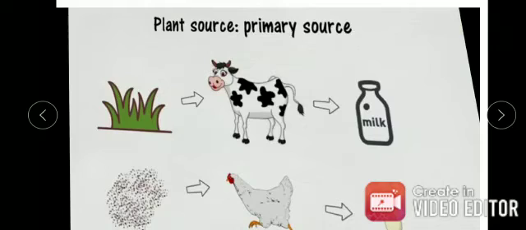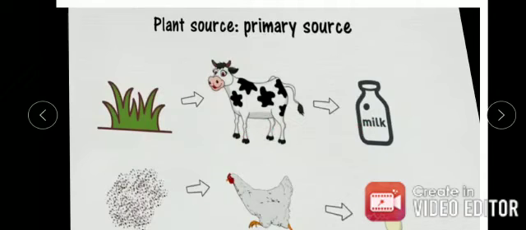The primary source is the plant source. The food we eat comes from the plant source and animal source. Even animal food comes from plants. For example, a cow gives us milk, and it eats grass as food.